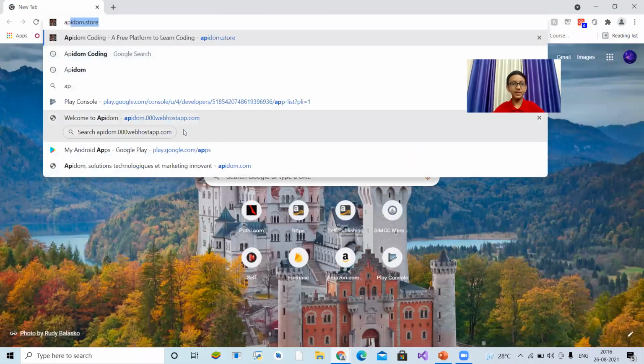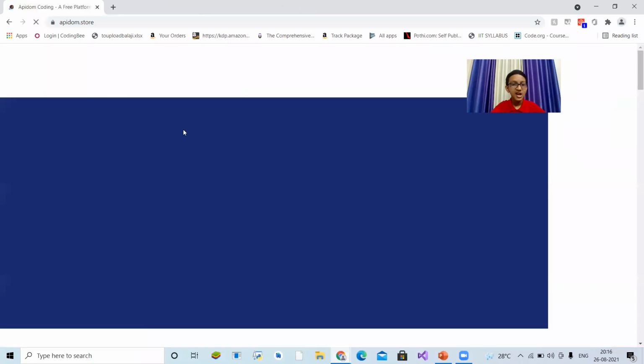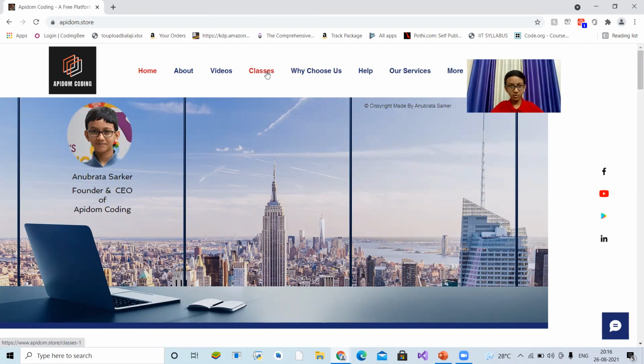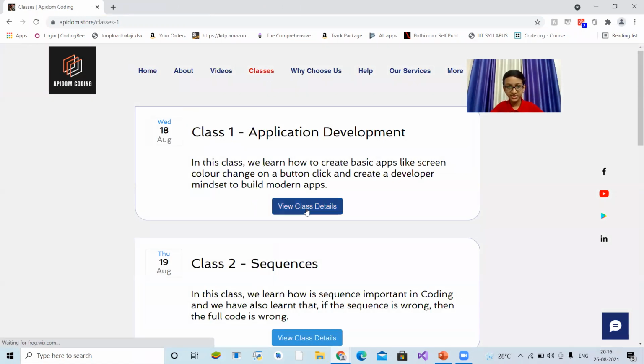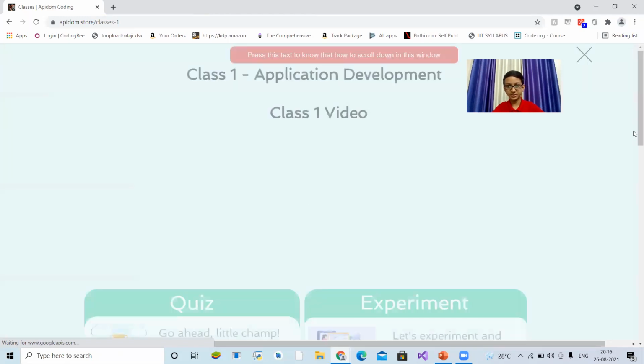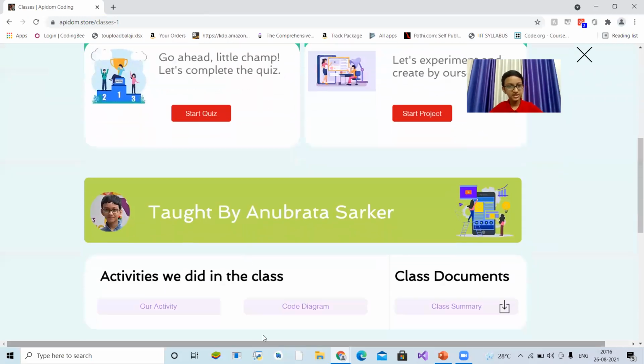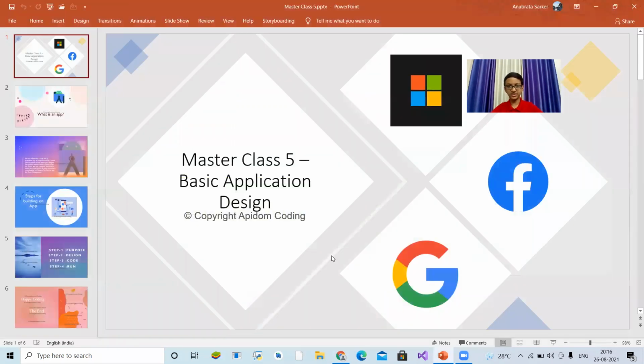So here, many of you on my website have been going to videos, but please don't go to videos. Instead of it, go to classes so that you will get the quizzes. That is the class 1 application development. If you go inside it, you will get quizzes, experiments, the code diagram and the class summary. So that was all. So friends, now let's start our class.